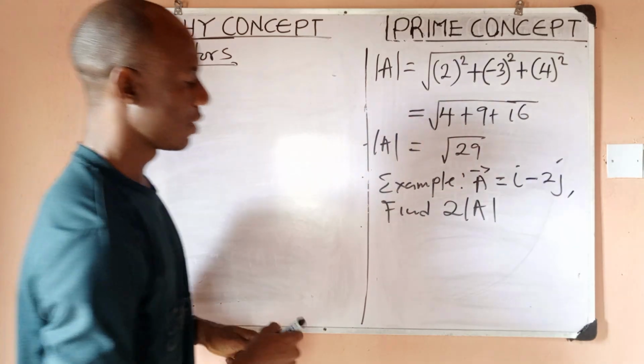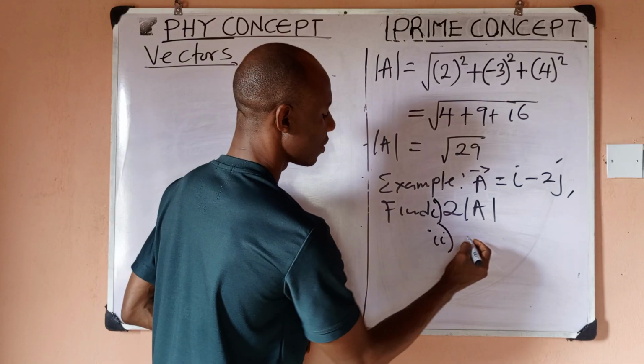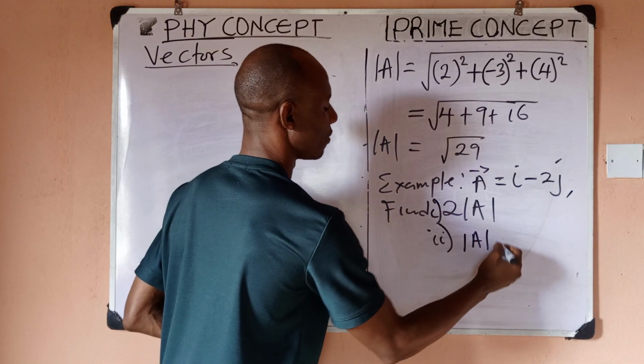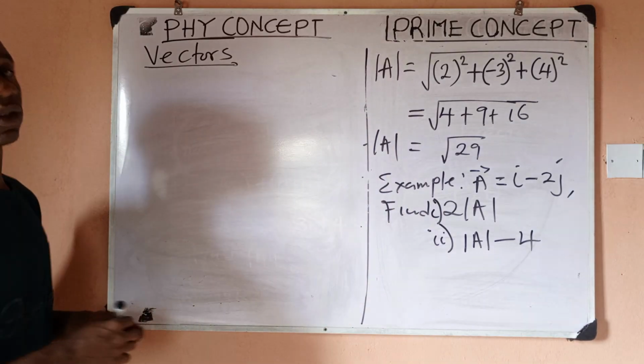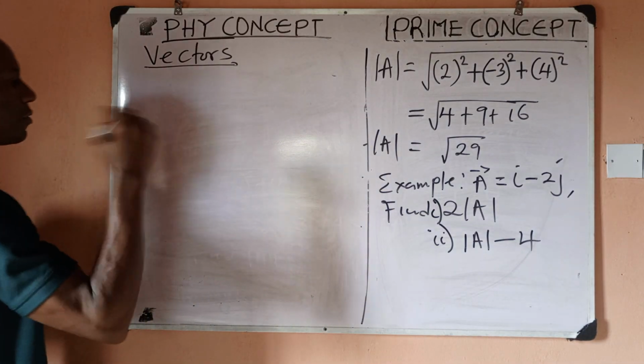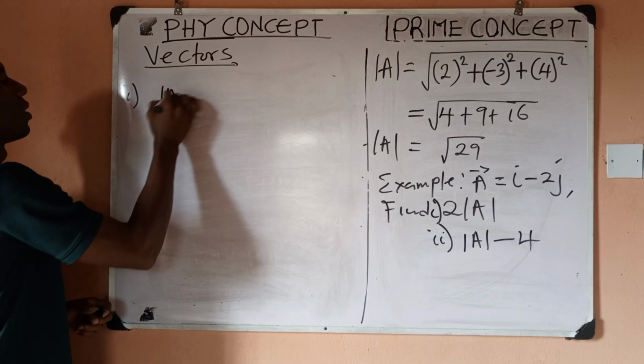Then we multiply by 2. Okay, let me make it 2 questions. So find the magnitude of A minus 4. Say we have these two things to solve. Now let's start with the first. First thing first is to find the magnitude of A.